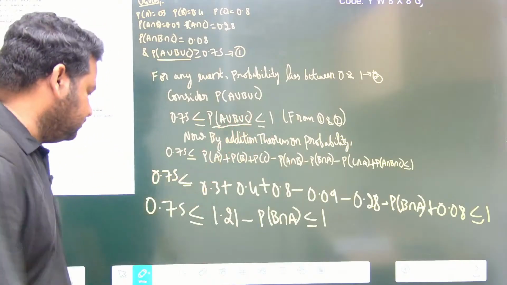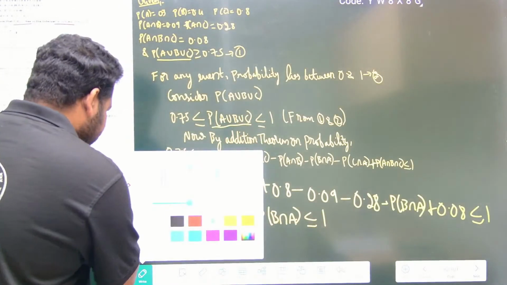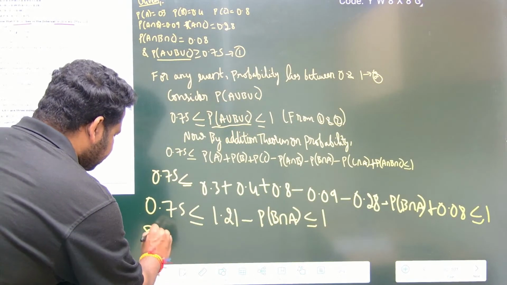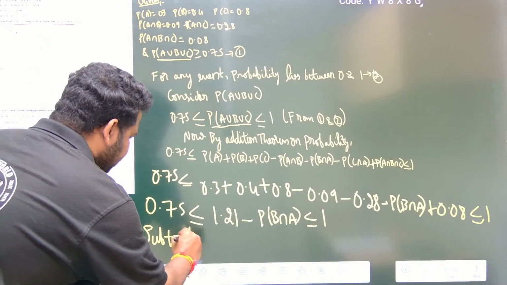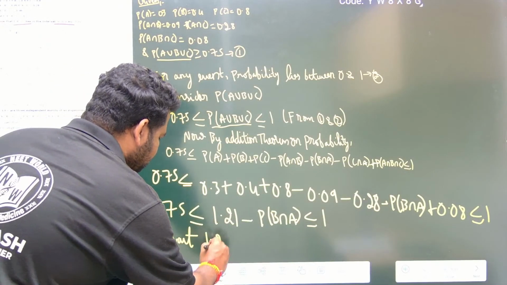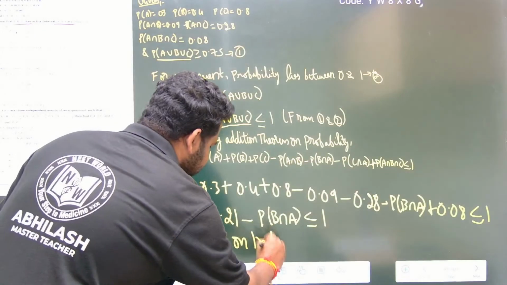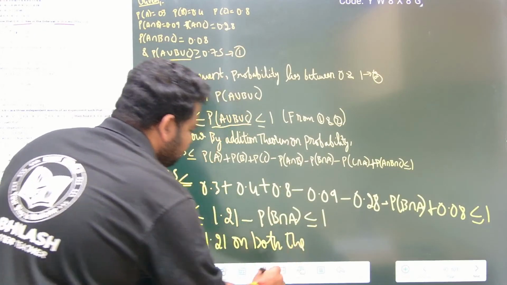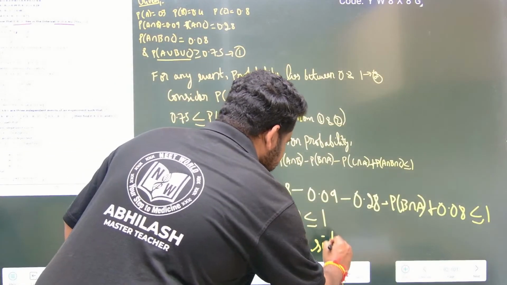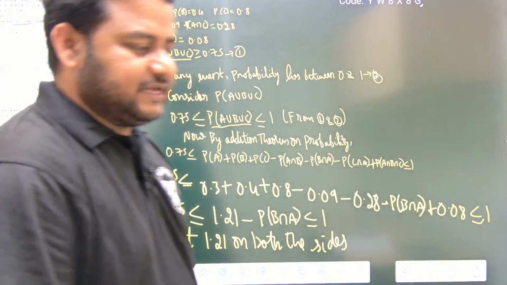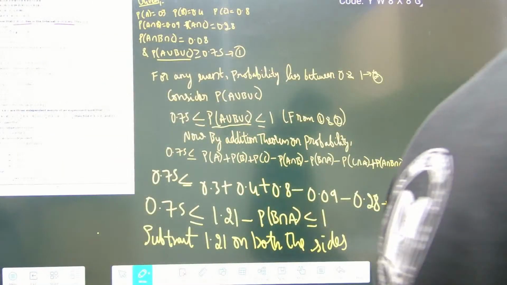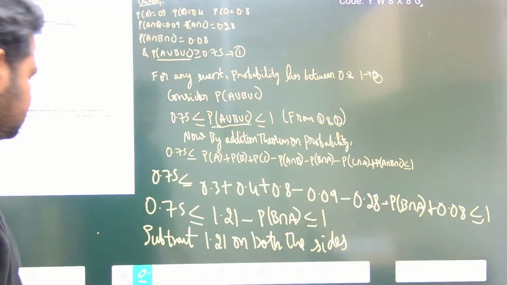Write down, very important key step. Subtract 1.21 on both the sides. Very important step, you have to write down this step, subtract 1.21 on both the sides. So what will this give us?